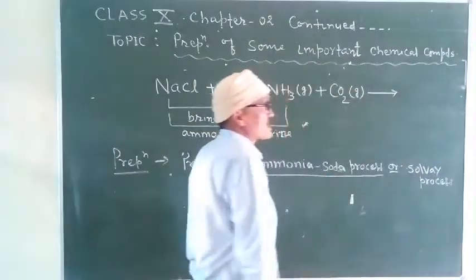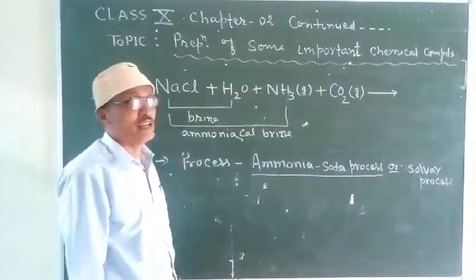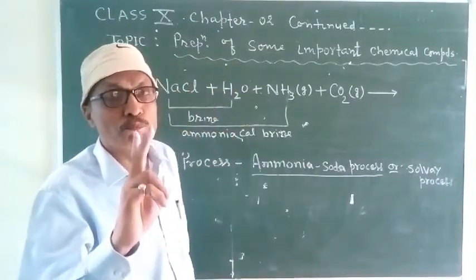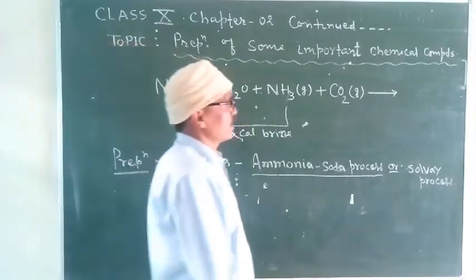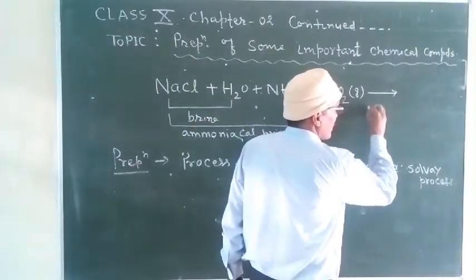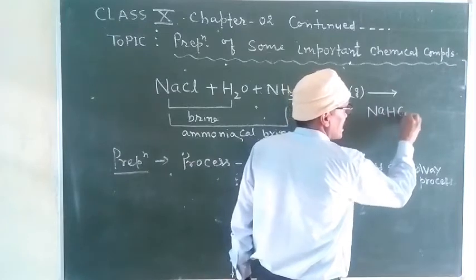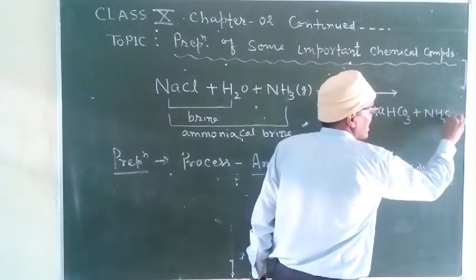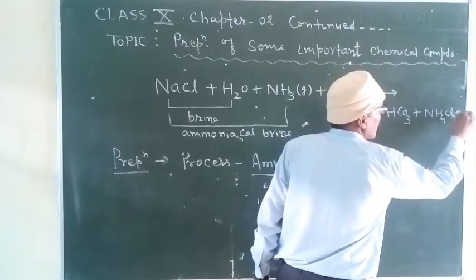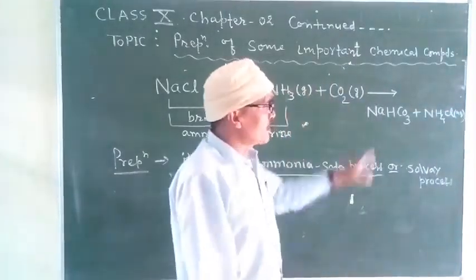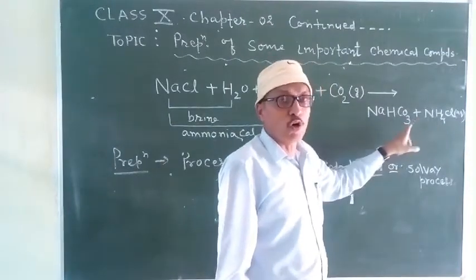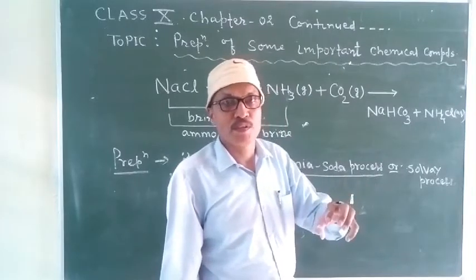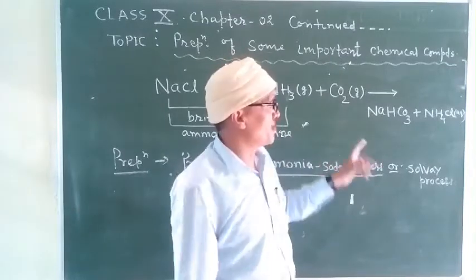When carbon dioxide gas is bubbled in ammoniacal brine solution, then two products are obtained, and those two products are NaHCO3 plus NH4Cl.